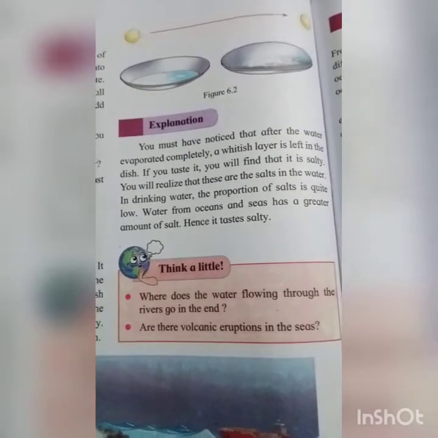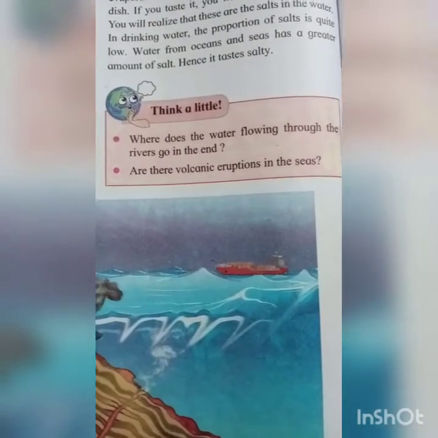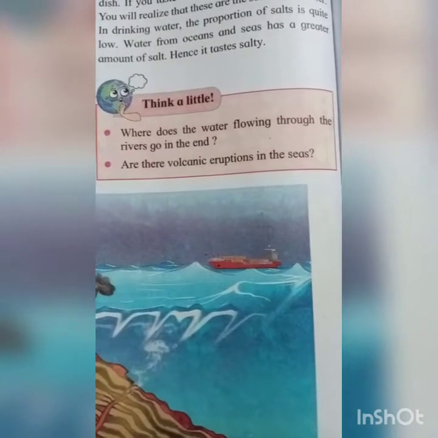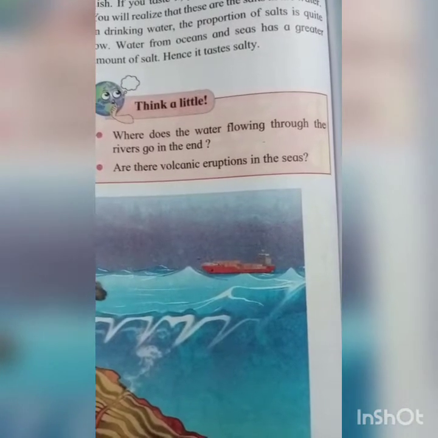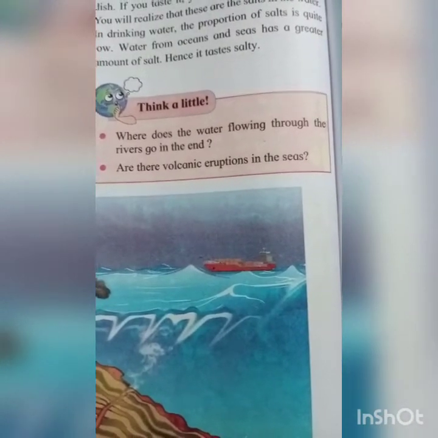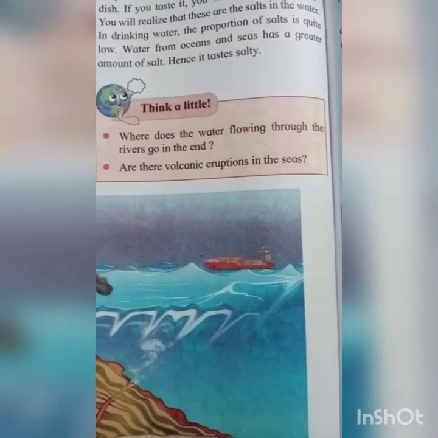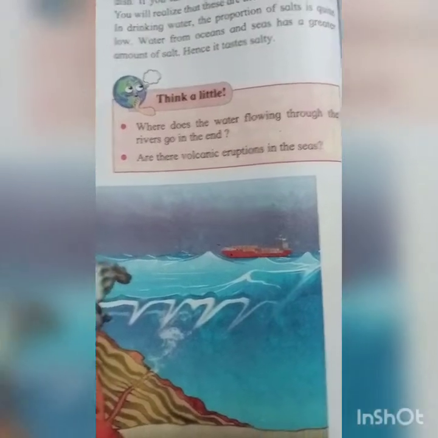Can you see that? Think a little. Some questions are given here. First one: where does the water flowing through the rivers go in the end? The water flowing through the rivers goes into the oceans in the end. Next question: are there volcanic eruptions in the sea? Yes, volcanic eruptions take place in the seas.